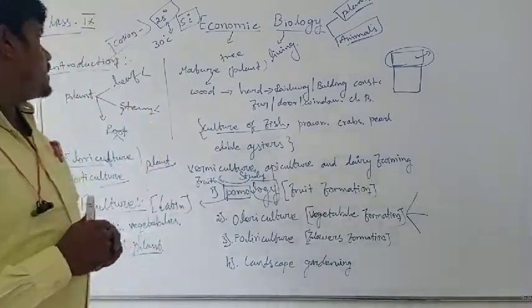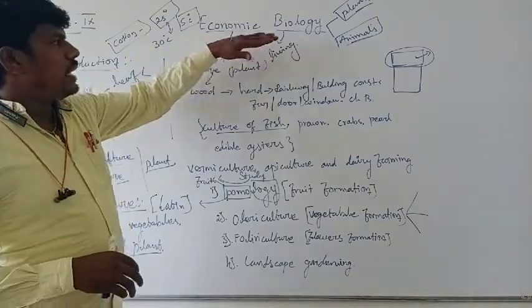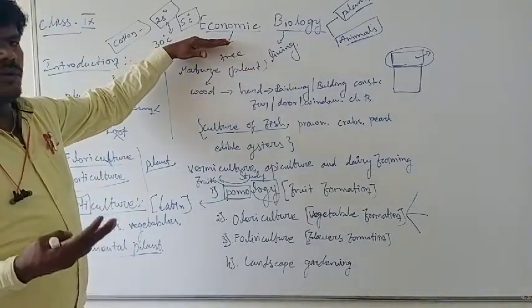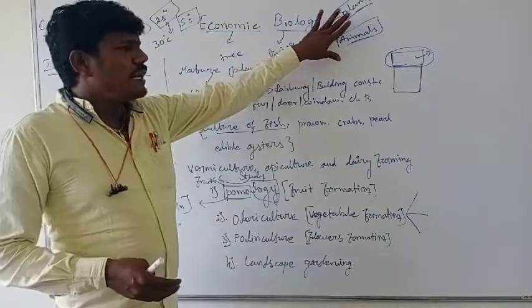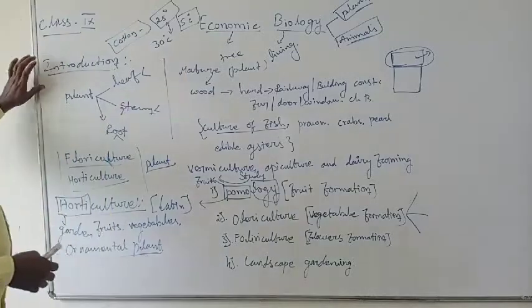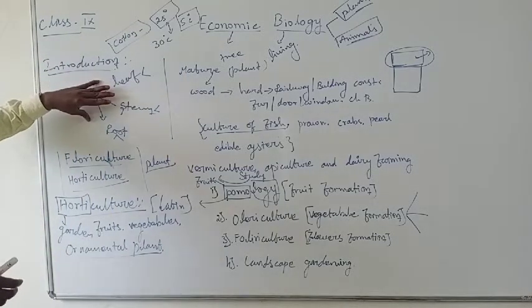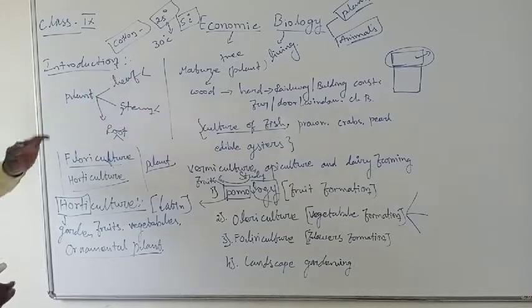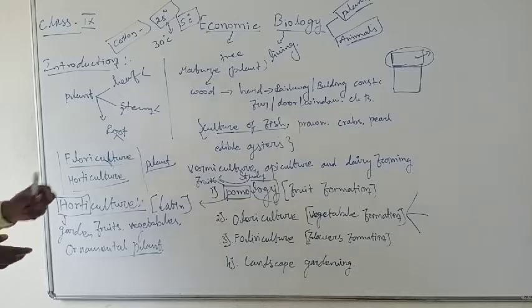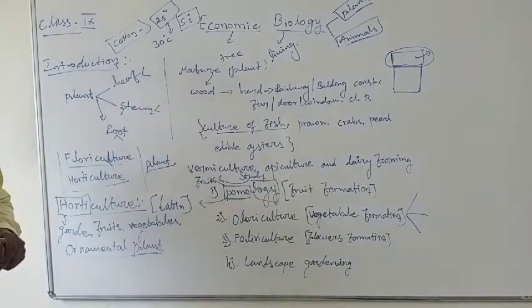Let us do a quick revision of today's session. The new lessons that we started are economic biology. Economic means the commercial value increases with the help of the plants and animals you cultivate. So, the introduction to plants: you know the plant parts are all utilized. That's the reason it is mentioned as a gift of nature, an unlimited source in plants, because each and every part is utilized for human activities.